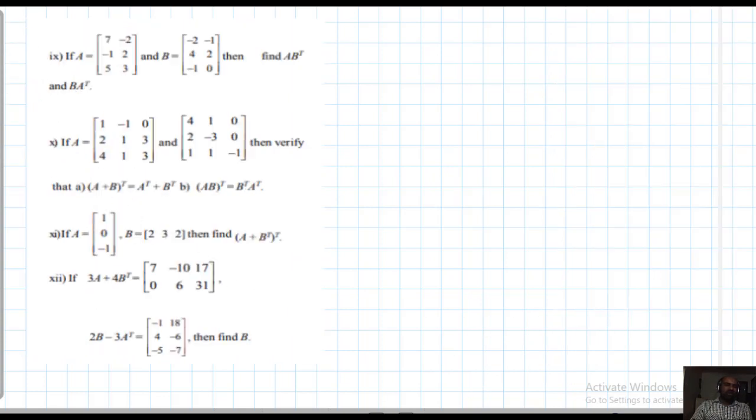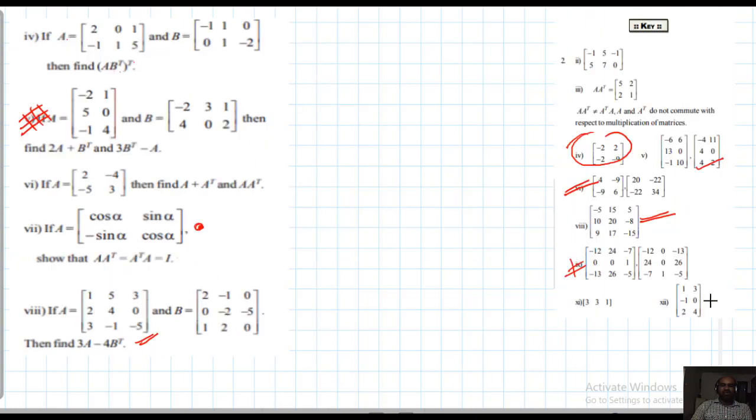Okay, after that, a matrix A is given, and B. Yeah, this is B. Then verify (A plus B) whole transpose equal to A transpose plus B transpose, and (AB) whole transpose equal to B transpose A transpose. They are not big problems, but the multiplication is difficult. Okay, all these problems you can do. Answers are given here. Please cross check your answers.